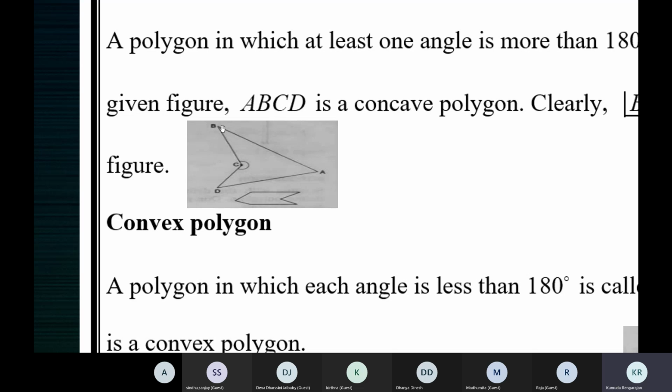It will always have an opening like a cave has an opening, C-A-V. You can see the mouth of the cave. You need to enter the cave through its mouth. Like that, when it's a concave polygon, you can see the mouth opening like this. See here, this is the cave.